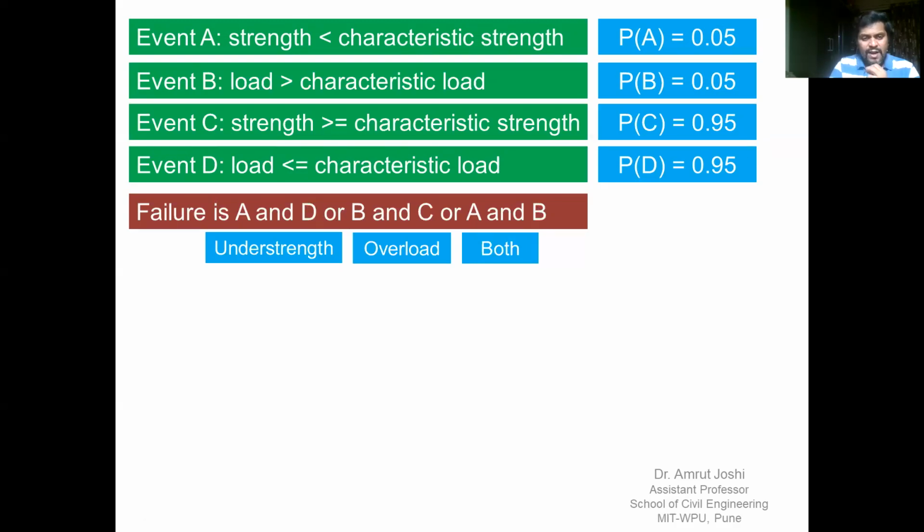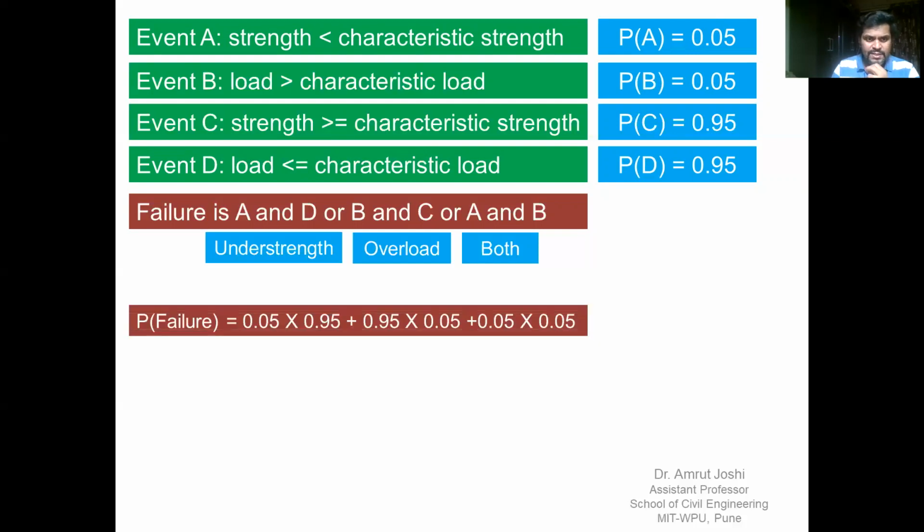So acknowledging the fact that these events are mutually exclusive and applying the logic of multiplication and addition of probabilities, I can say probability of failure is 0.05 into 0.95. This corresponds to event A and D, plus 0.95 into 0.05. This corresponds to the probability of occurrence of B and C, plus 0.05 into 0.05. This corresponds to probability of occurrence of A and B.